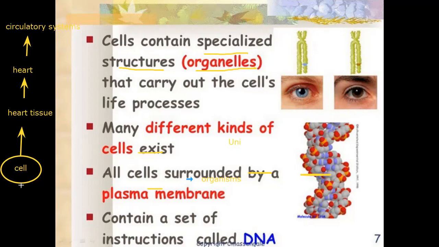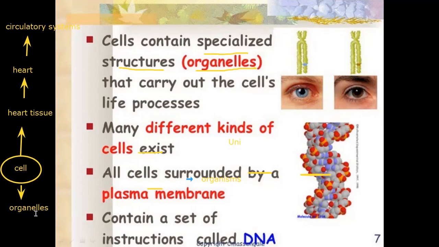Inside the cells, there are organelles. So repeat after me while you're muted. Organelles. So inside the cell, there are some specialized structures called organelles. They are responsible for carrying out life processes.